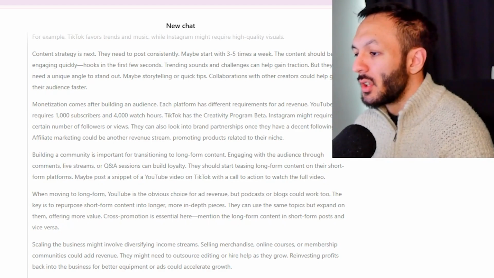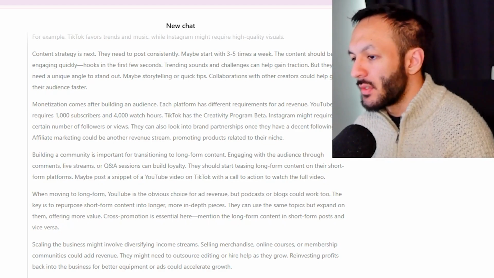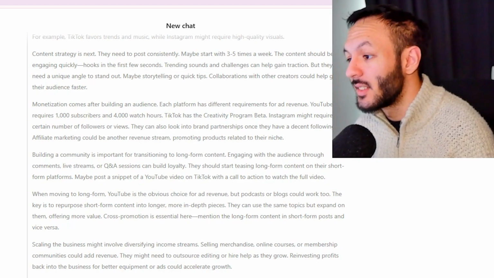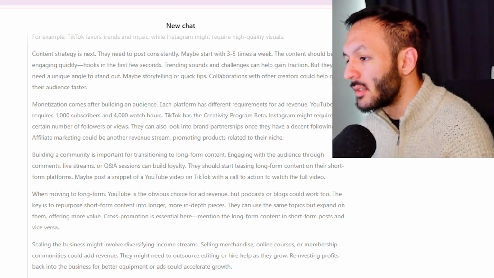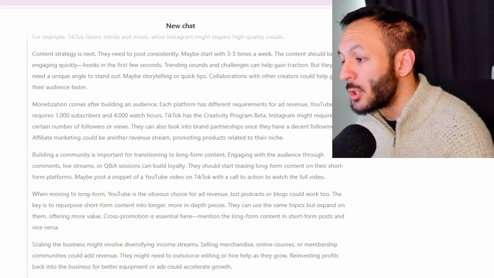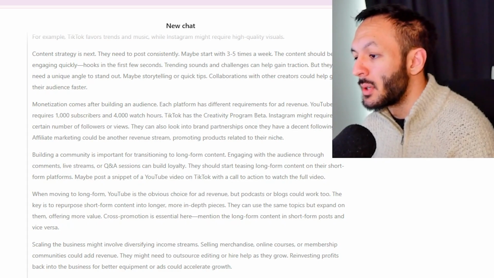Monetization comes after building an audience. Each platform has different requirements for ad revenue. YouTube requires 1K subscribers and 4K watch hours. That is correct. TikTok has the creative program beta. Instagram might require a certain number of followers or views. They can also look into brand partnerships once they have a decent following. Affiliate marketing could also be another revenue stream.